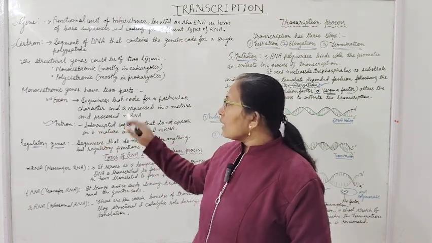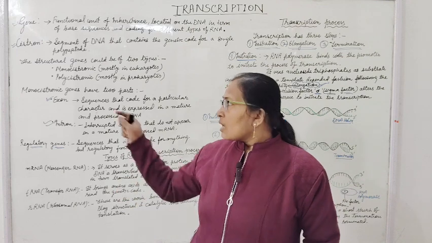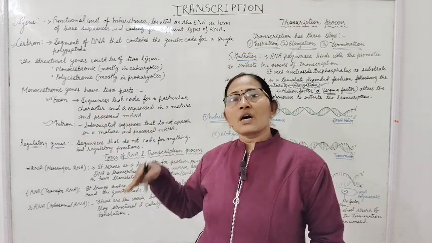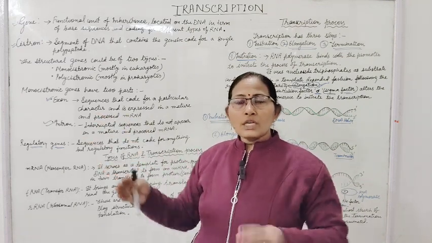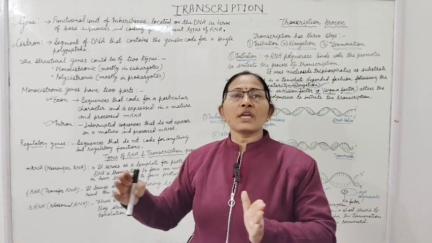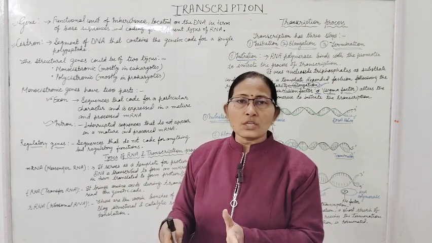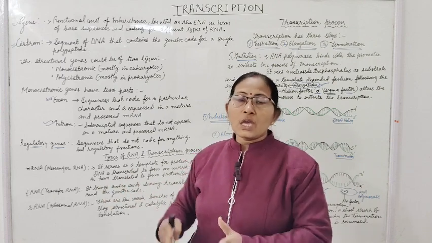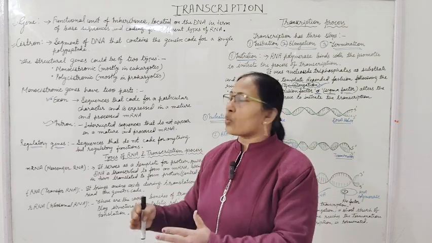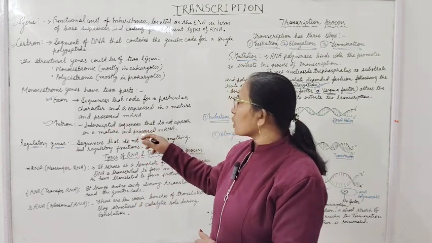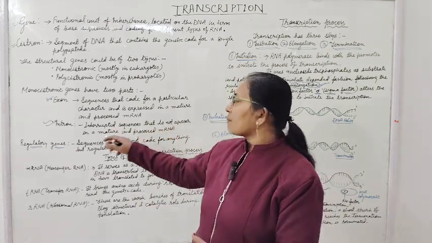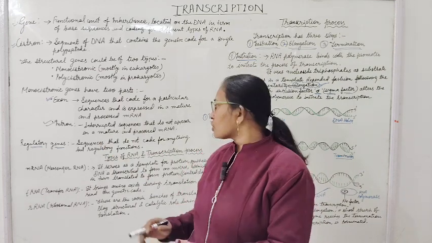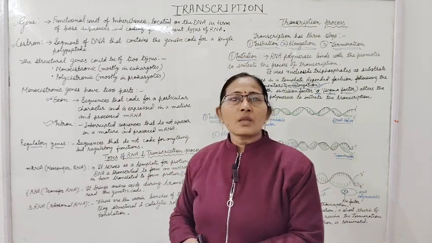But introns are interrupted sequences. Exons are interrupted by introns. Between two exons, introns are present. These are non-coding sequences, interrupted sequences that do not appear in the mature and processed mRNA.